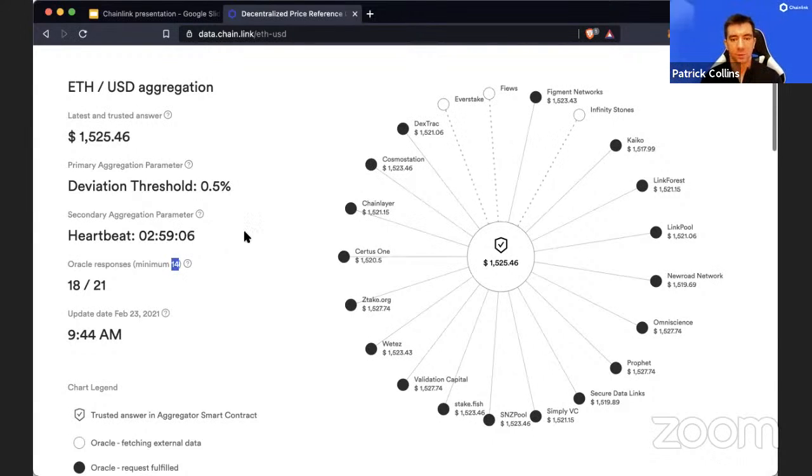So I think the minimum responses used to be 11 out of 21. So just a half consensus. I think they probably moved it up to 14 because in the new OCR version, you do need that 66%. OCR stands for off-chain reporting. And basically it takes the aggregation from being on-chain to being off-chain. The nodes actually talk to each other using libp2p, I believe. They talk to each other and they report data in one contract, and they need a 66% for the off-chain reporting version of this. So they probably moved it up in preparation for the OCR rollout.